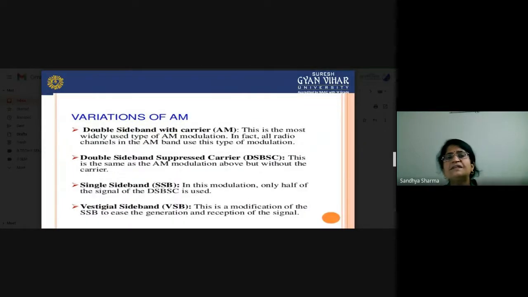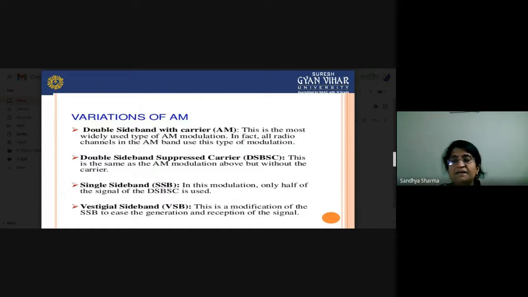Now we will see variations of AM. You have two sidebands, so generally AM is also called a double sideband with carrier. It means your message is carried by both sidebands. Then there is double sideband suppressed carrier. What is suppressed carrier? It means you are using only the sidebands and the carrier signal is suppressed. This type of signal is called DSBSC.